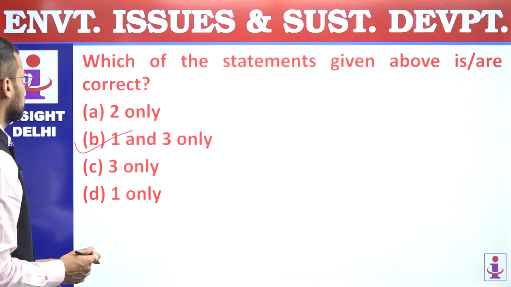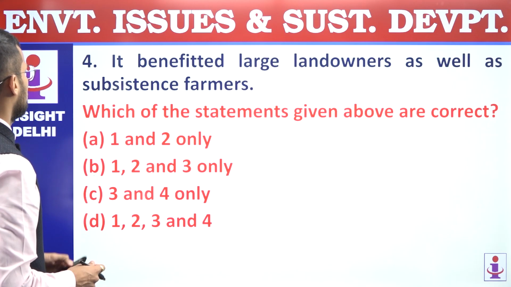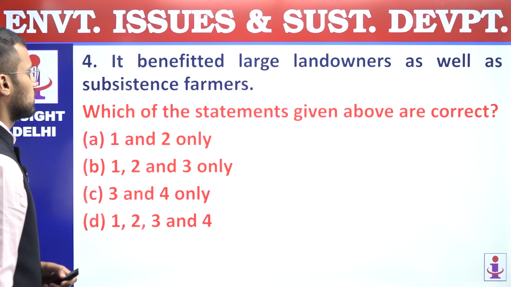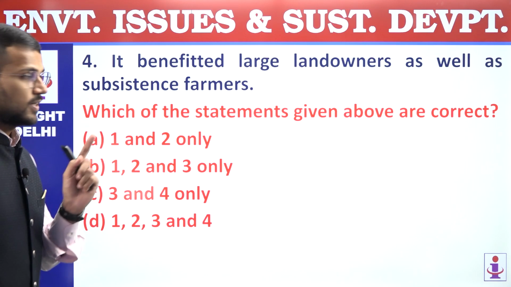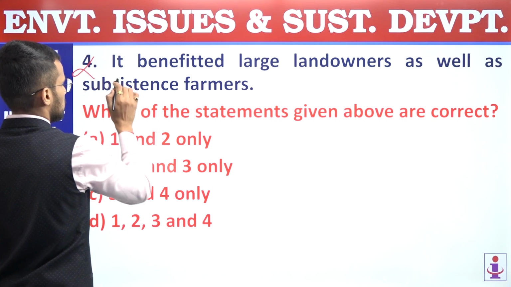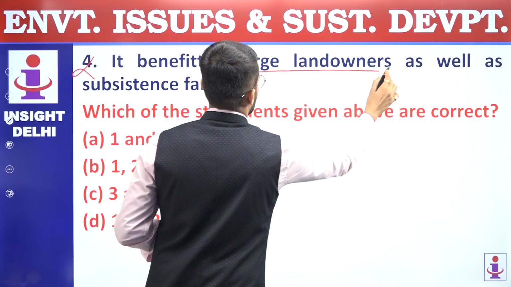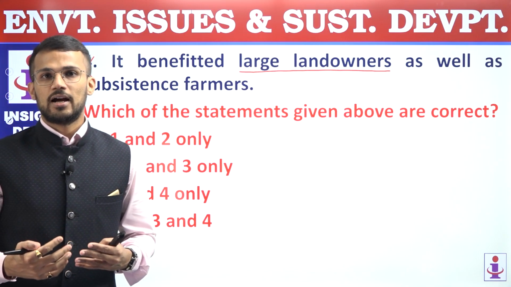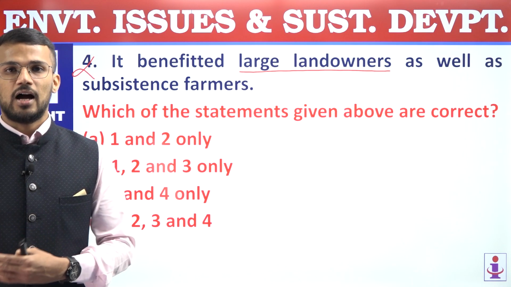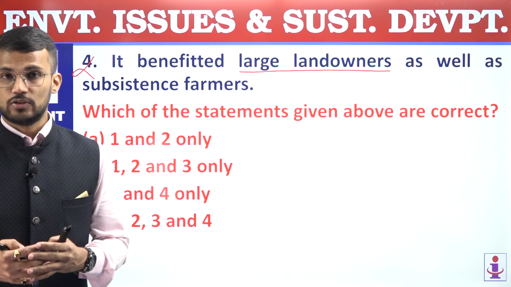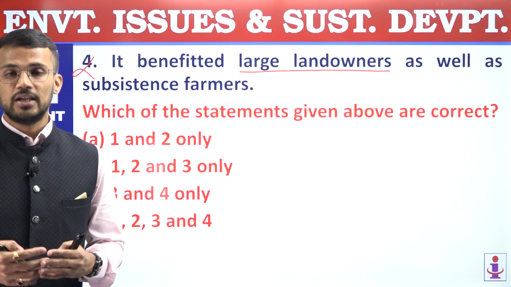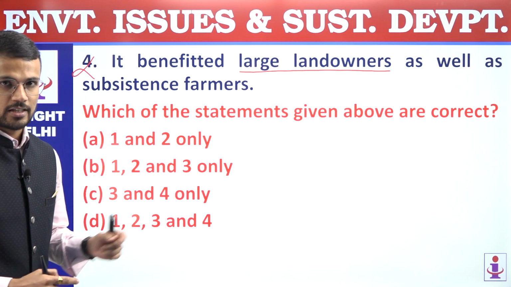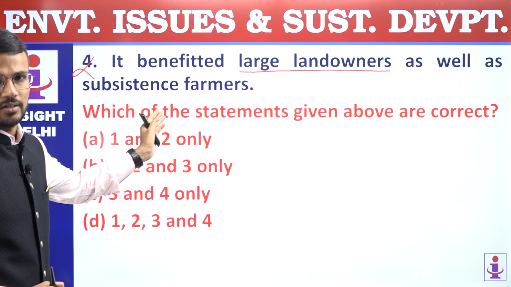Third statement is correct. Next, fourth statement, it benefited large landowners as well as subsistence farmers. This statement is incorrect because it largely benefited large landowners, because subsistence farmers might not have resources to get high yielding varieties of seeds, they might not have machinery, and chemical based fertilizer might not be used by them, and that's why it did not benefit subsistence farmers.